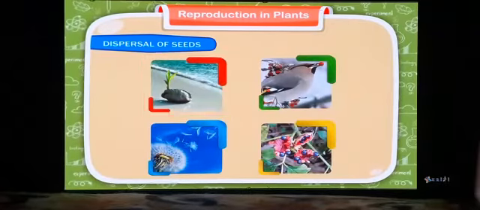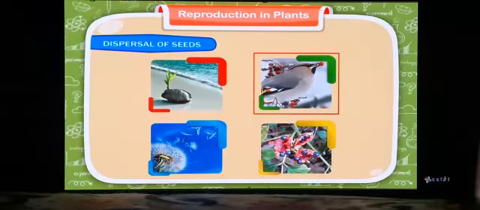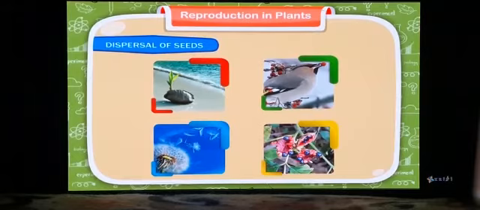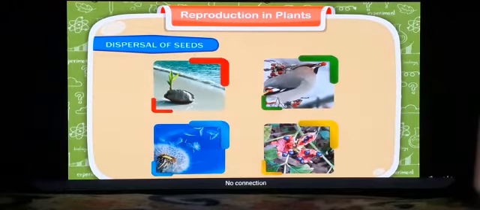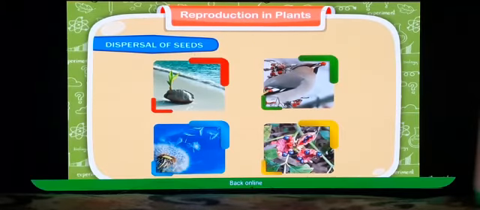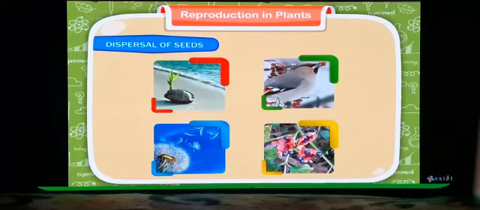Dispersal of seeds happens in four ways: through water, wind, animals, and explosion of fruit. These are known as agents of dispersal. So students, you can better understand how germination of seeds happens and what the agents are by which this process happens. Okay, now in the next video I will tell you about reproduction in animals.